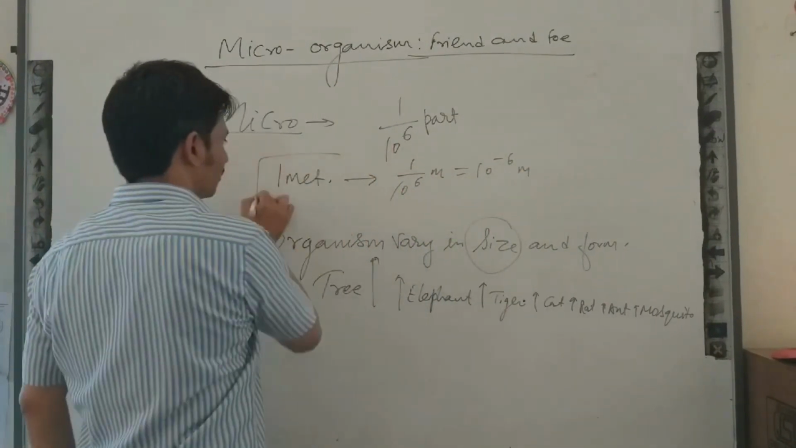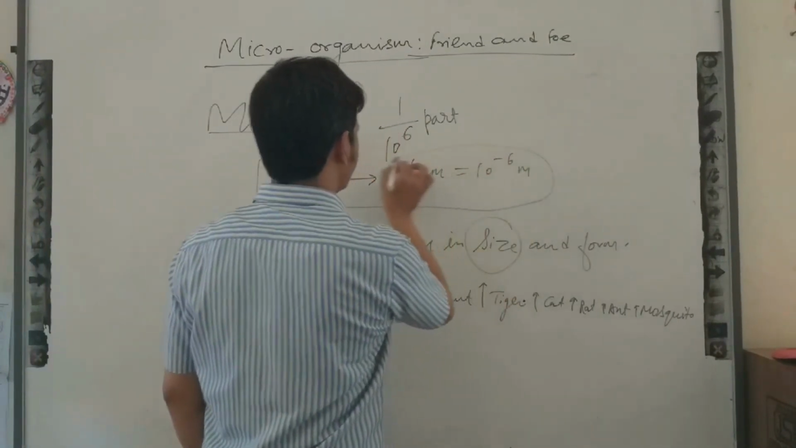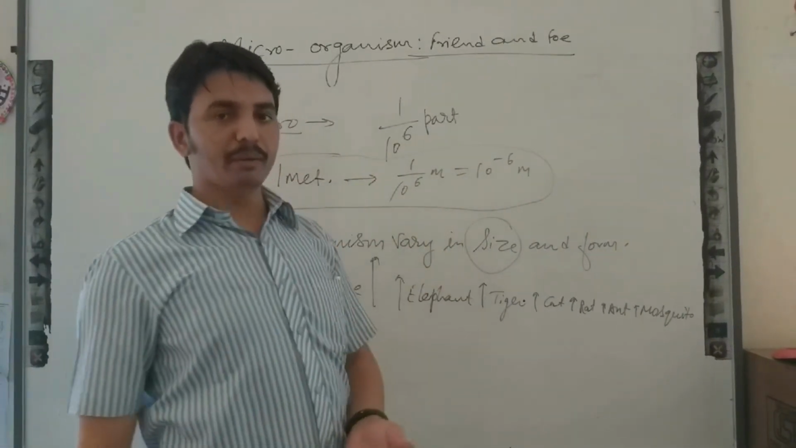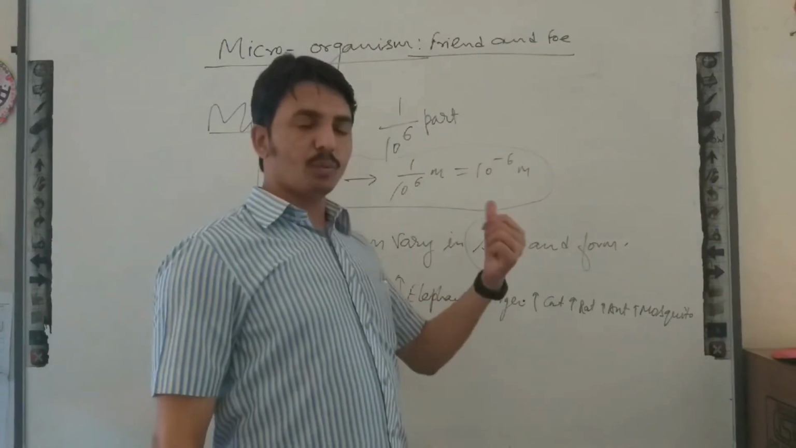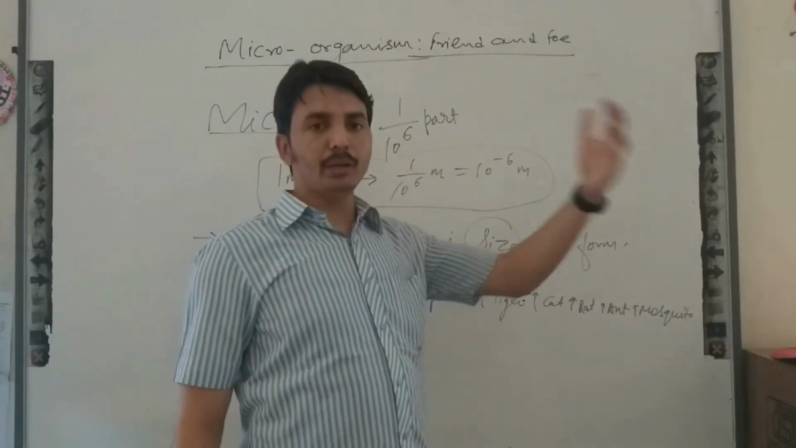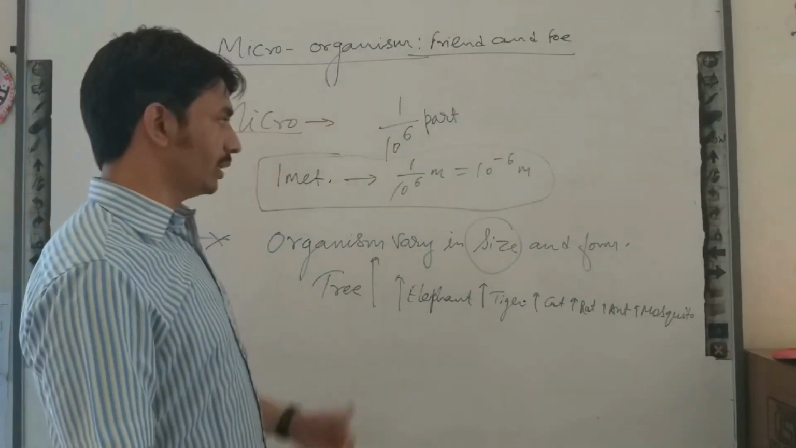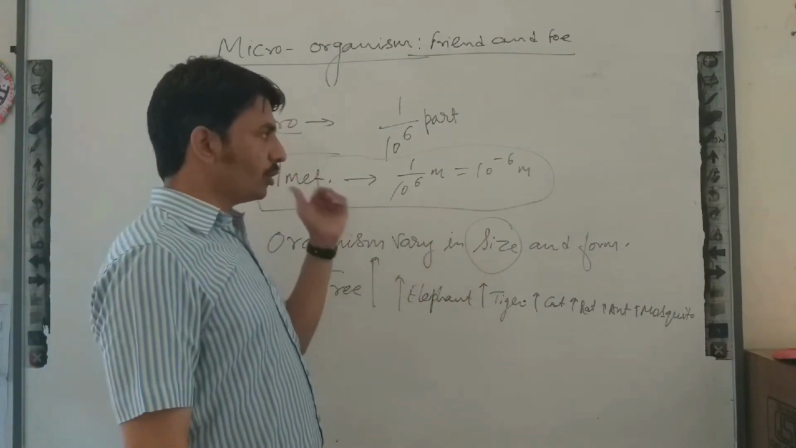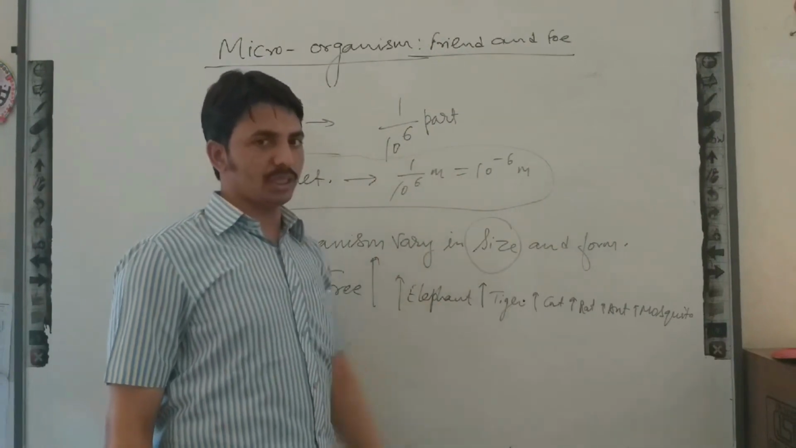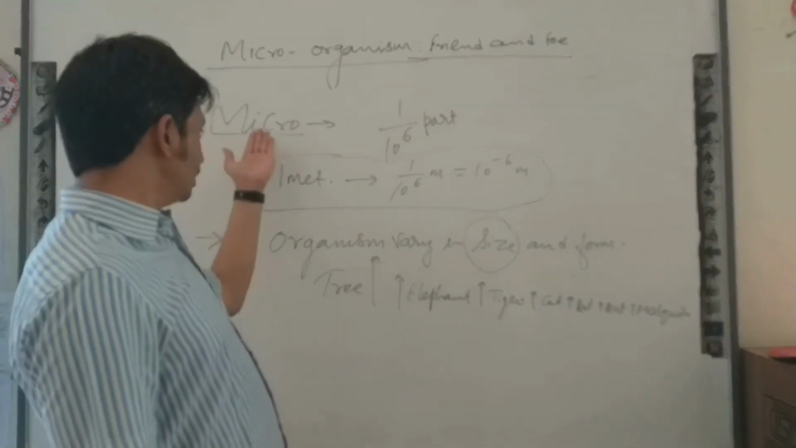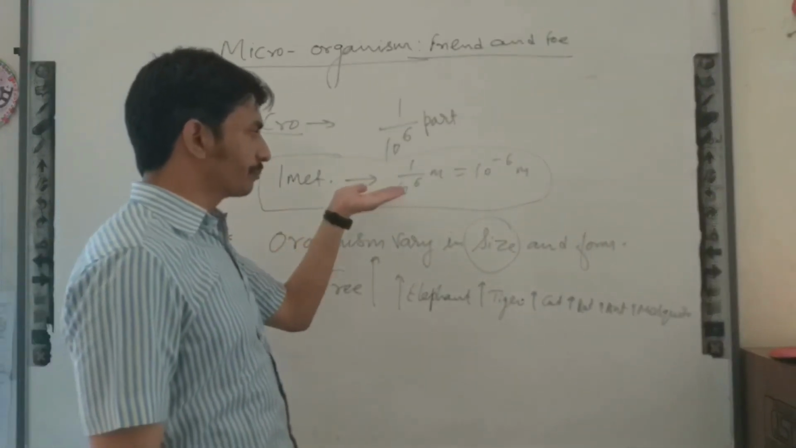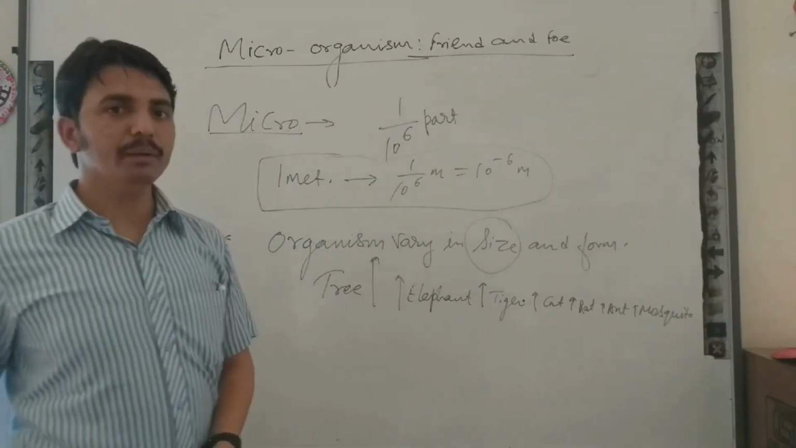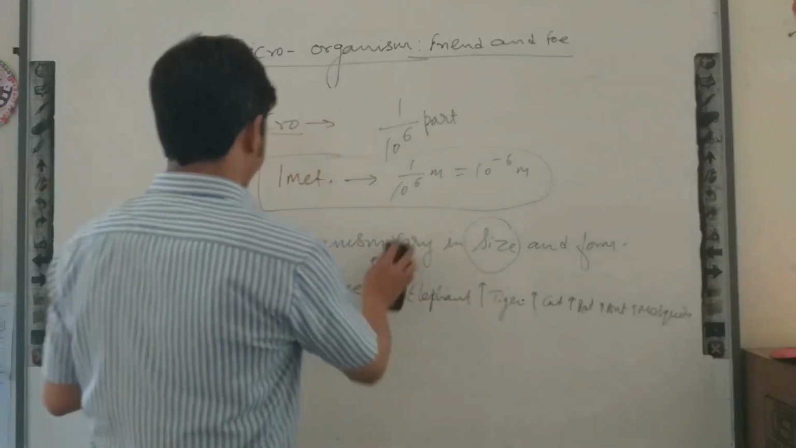You can see we cannot see this smallest value with our naked eye. A few mm we can see, but beyond that limit we cannot see with our naked eye. So there is some limitation of the human eye up to which it can see. Beyond a limit we cannot see the size of organisms. So these organisms are too tiny, we cannot see them. That's why the name given is microorganism.